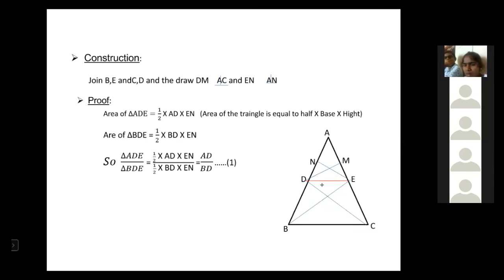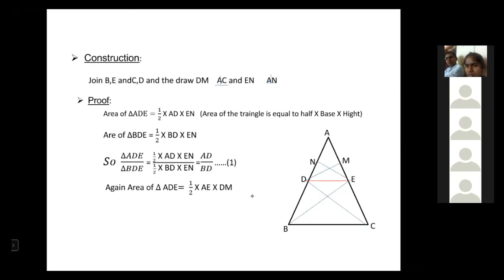Which side is treated as a base? The base is always the line where we are measuring the height. The EN is the height, so the base is BD, this side. Clear? Not EB, BD is the base. So AD by BD.